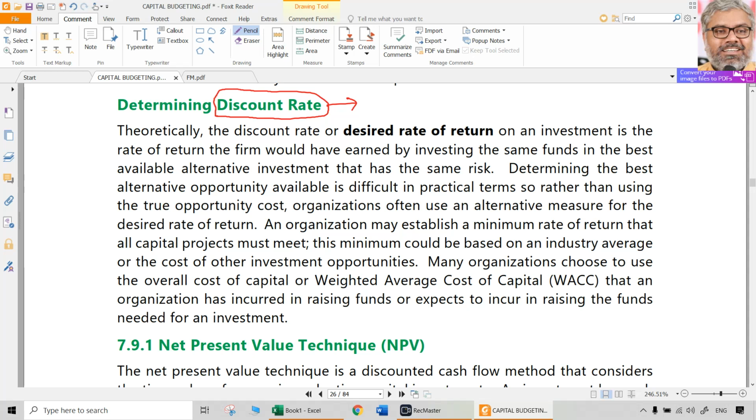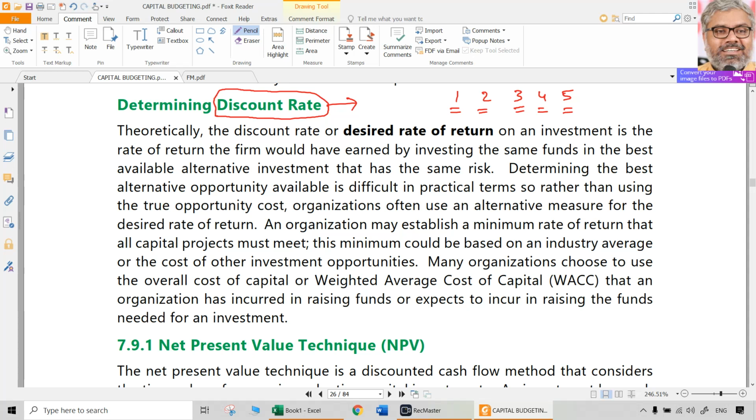Because these cash flows are not occurring now, they are occurring later. Let us say they are occurring in future, at the end of the first, second, third, fourth or fifth years. Normally, if nothing is mentioned, cash flows are assumed to be earned or occurring at the end of the year.